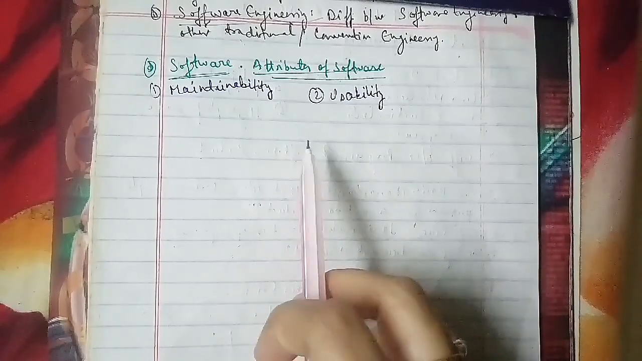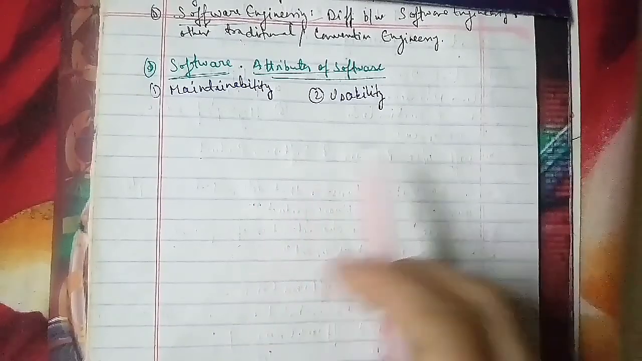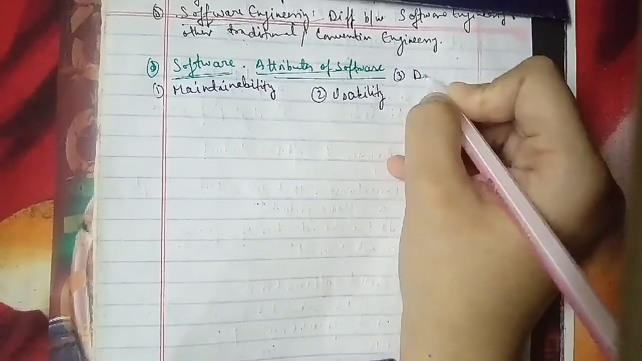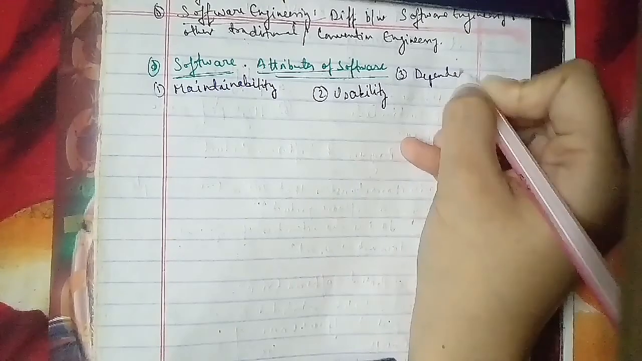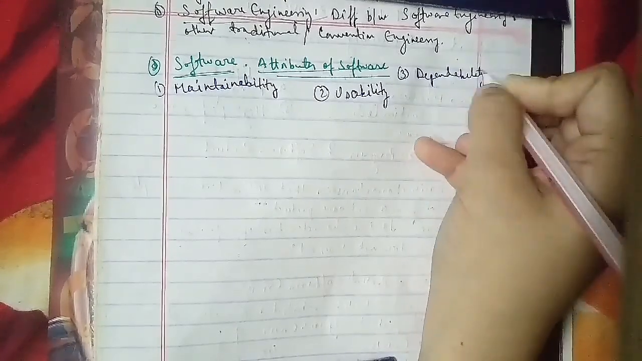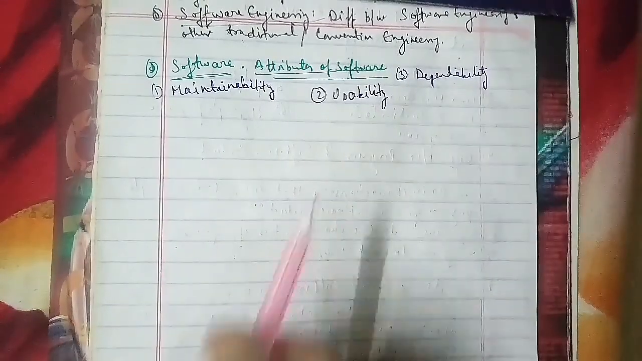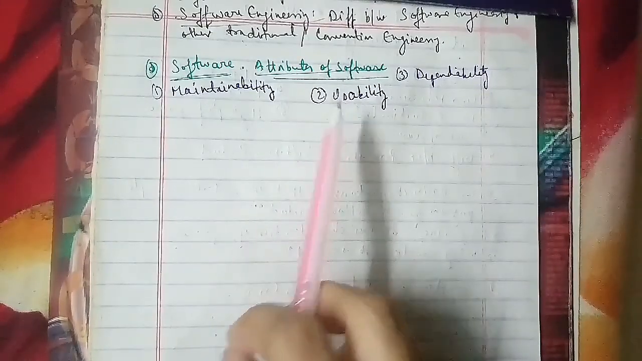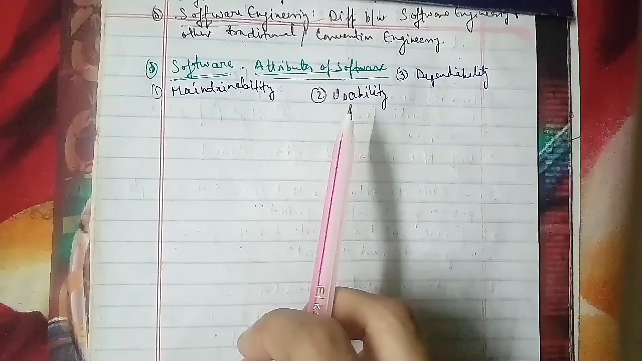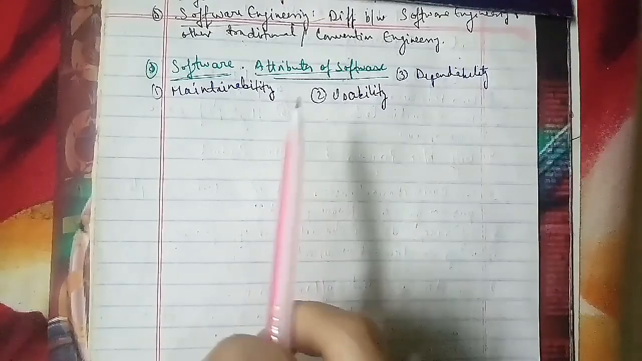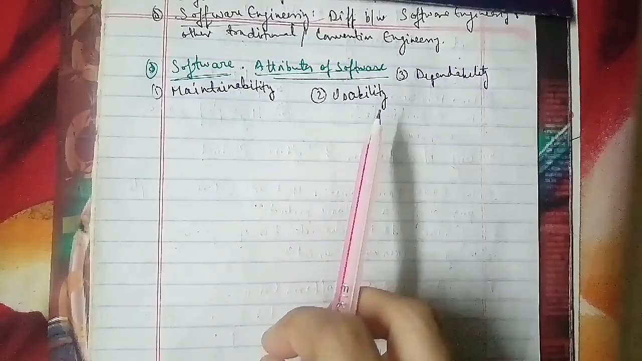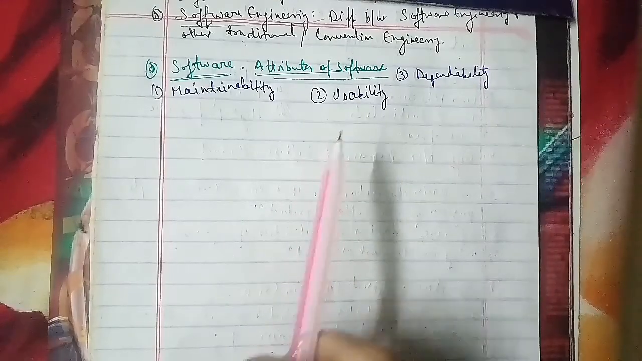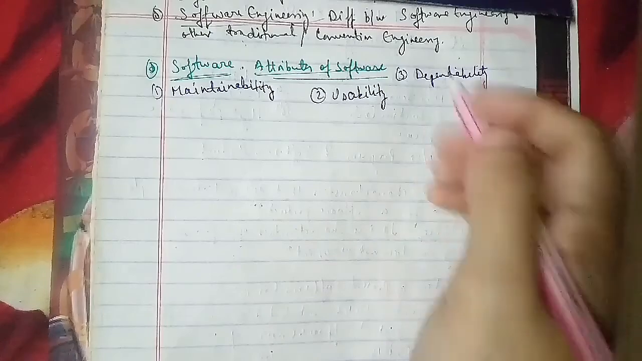The third is dependability. Dependability is a property that includes reliability, security, and safety of software. In other words, the developed software product should be reliable and safe to use. It should not cause any damage or destruction. We'll talk about the fourth one, which is efficiency.